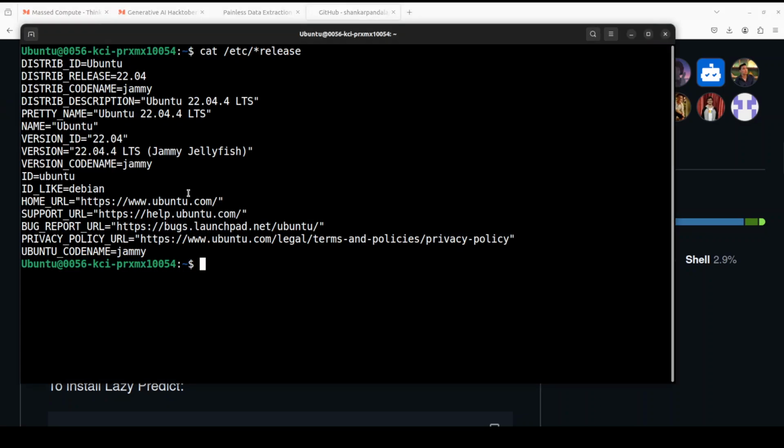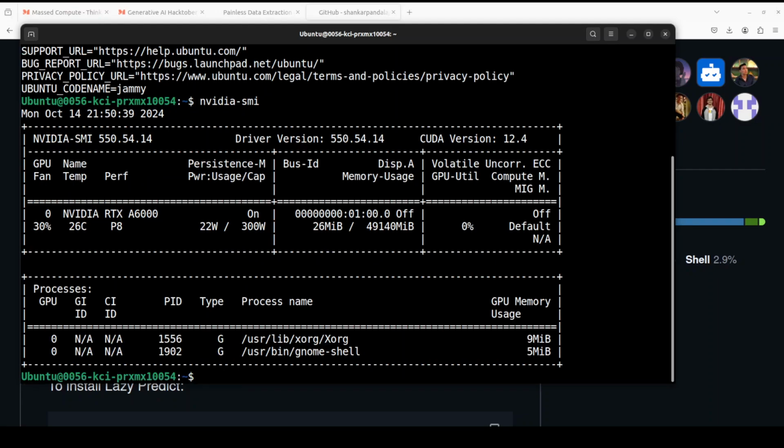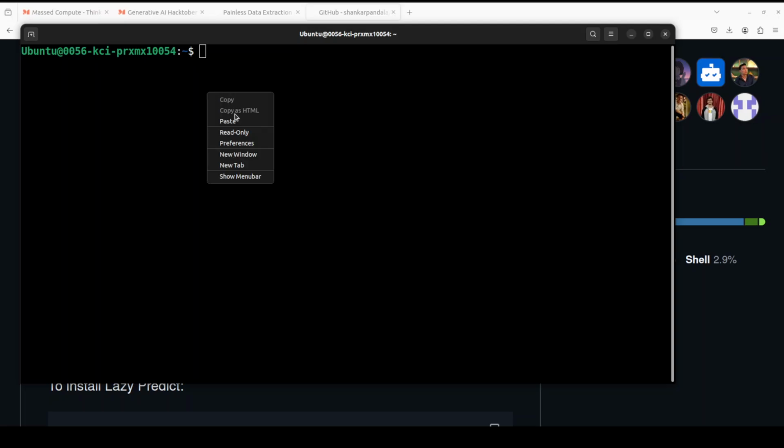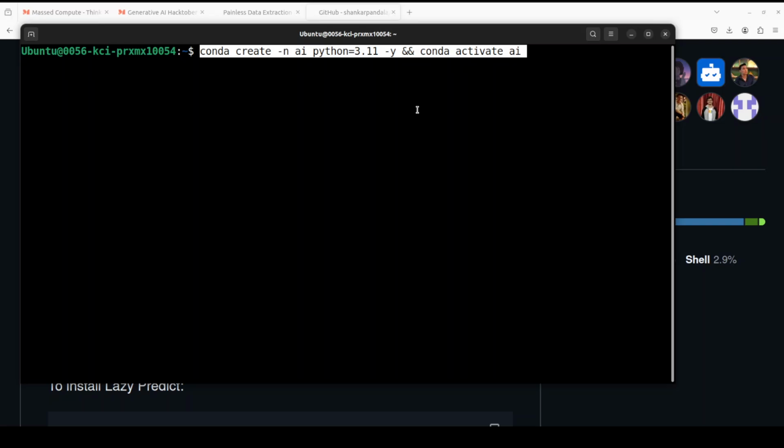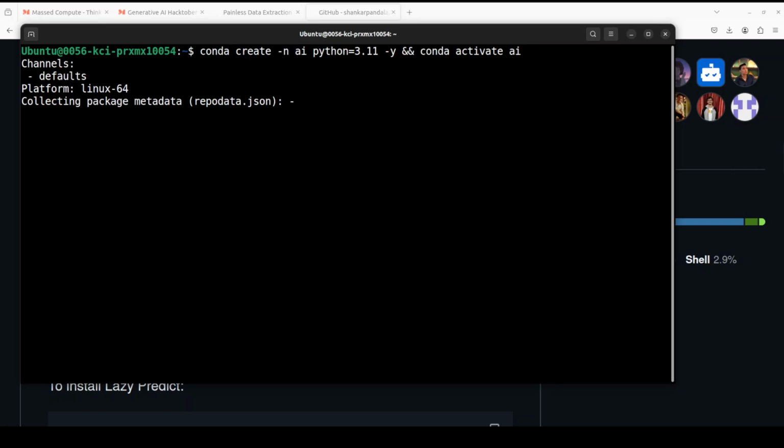For that, let me take you to my terminal where I'm running this Ubuntu 22.04. I have one GPU card, NVIDIA RTX A6000 with 48 GB of VRAM. But for this one, you don't really need that much GPU, and we will see how much. So let's first create a simple virtual environment with Conda.